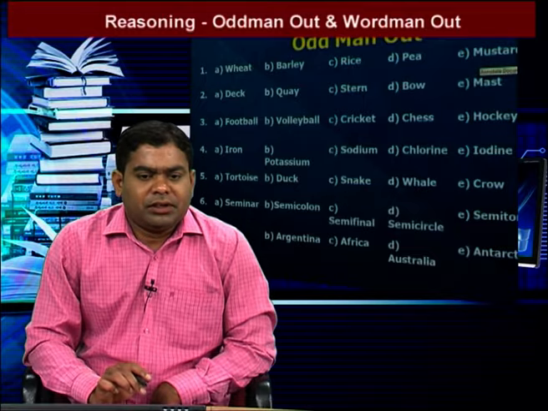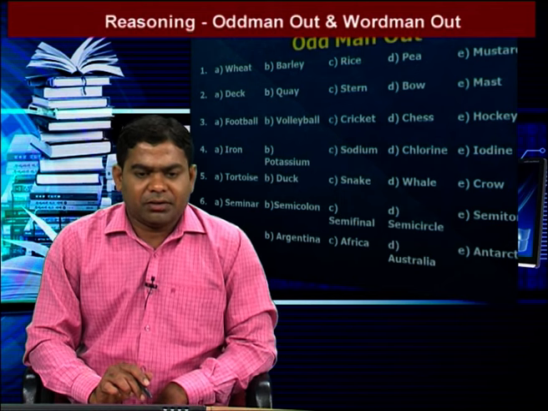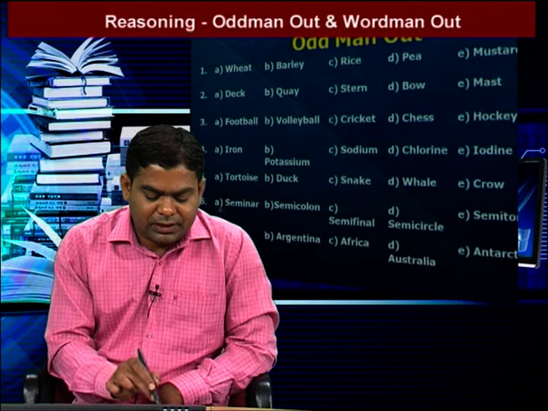Sixth question: seminar, semicolon, semi-final, semicircle, semi-vowel. In our given five words, except seminar, all the remaining denote semi. Semi means half. That means in our question, seminar is the different one. That means the option is A.